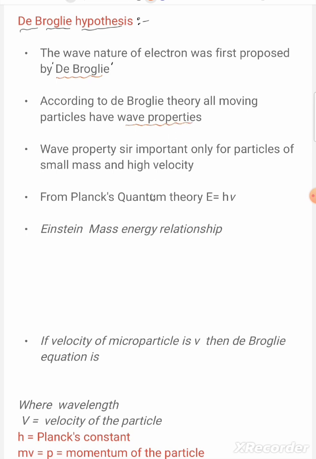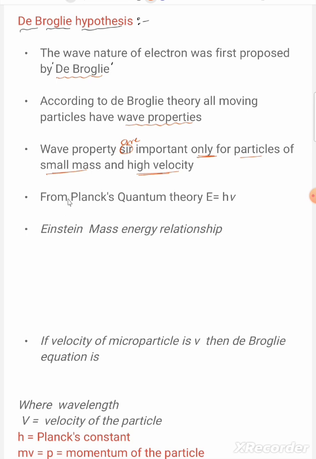These wave properties are important only for particles of small mass and high velocity.